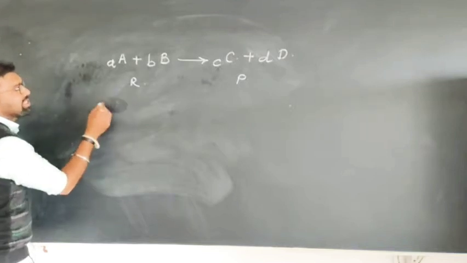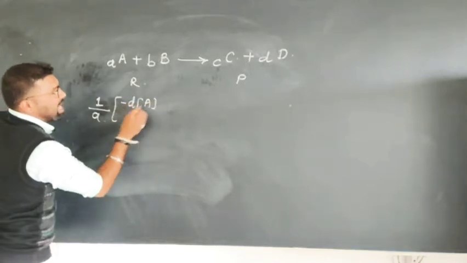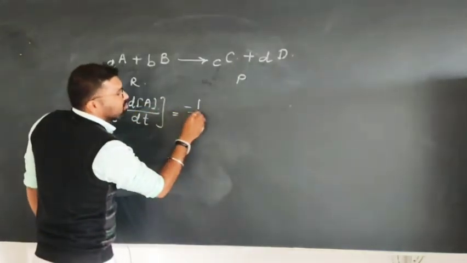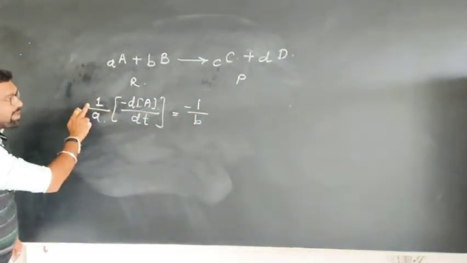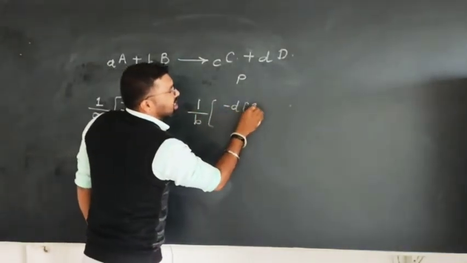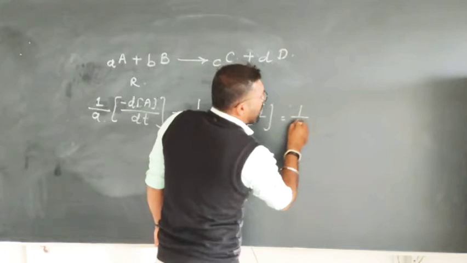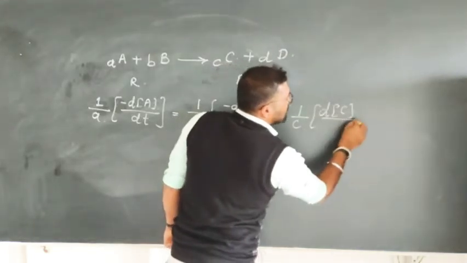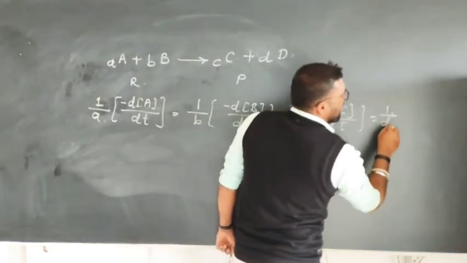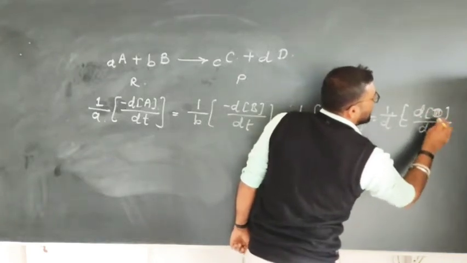Minus 1 upon a, decrease in the concentration of reactant A with time, is equal to minus 1 upon b, decrease in the concentration of reactant B with time, is equal to 1 upon c, increase in the concentration of product C with time, is equal to 1 upon d, increase in the concentration of product D with time t.